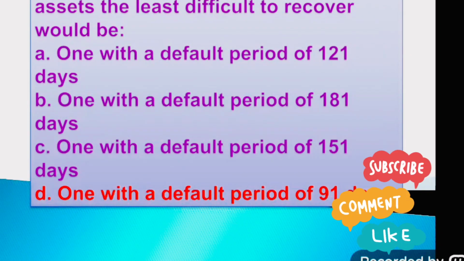Question number 186. From the below substandard assets, the least difficult to recover would be: option A, one with a default period of 121 days; option B, one with a default period of 181 days; option C, one with a default period of 151 days; option D, one with a default period of 91 days. The right answer is option D, one with a default period of 91 days.